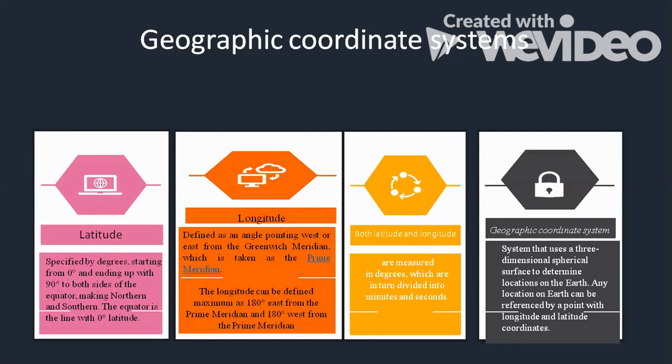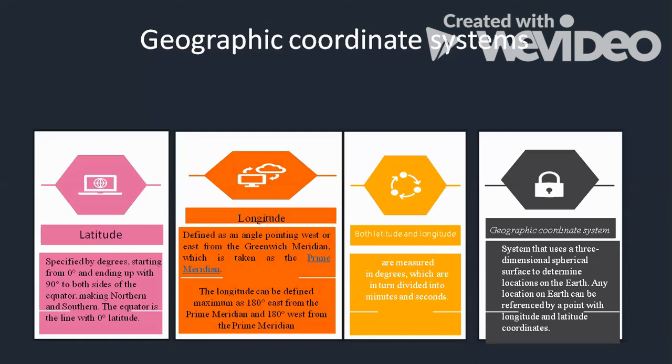When we divide it into the eastern hemisphere and the western hemisphere, we move from 0 degree to 180 degree east when we move towards the right. Similarly, when we move towards the left of 0 degree, we go to 180 degree west. So 180 degree east and 180 degree west is a single line, which is also known as the international date line. And we will see about the international date line in detail.